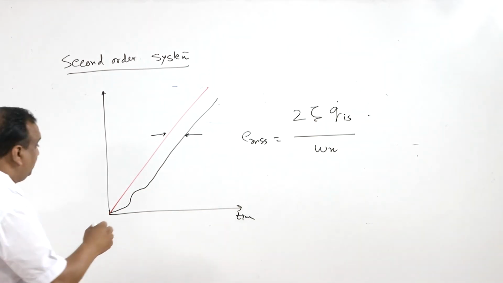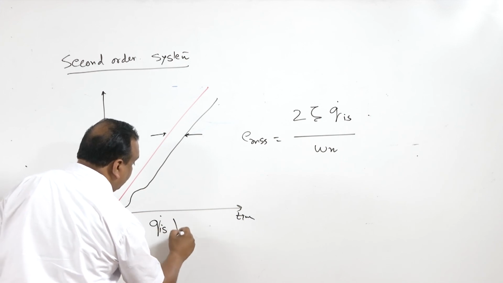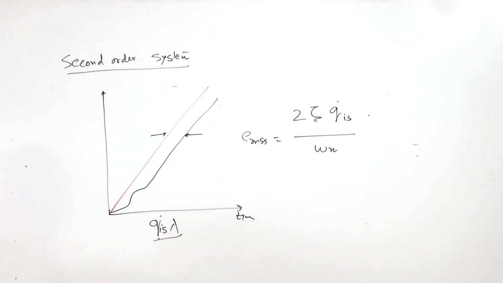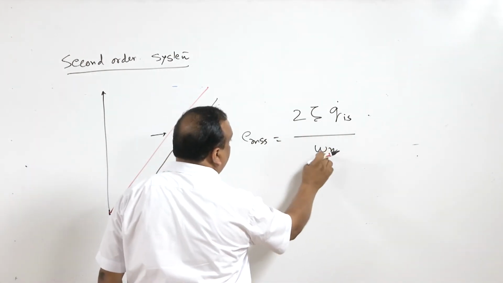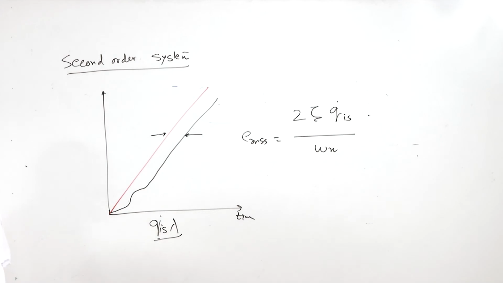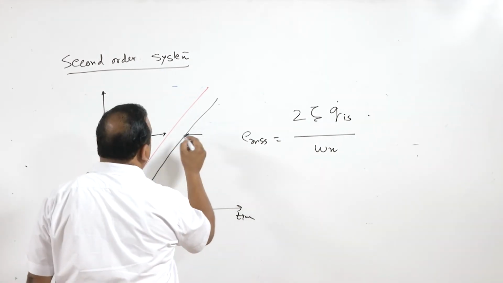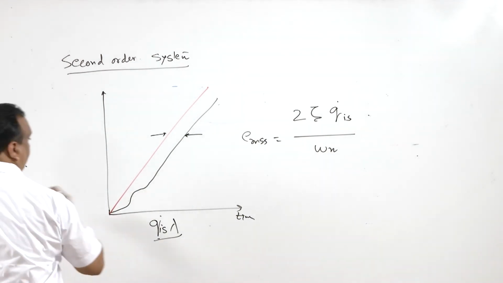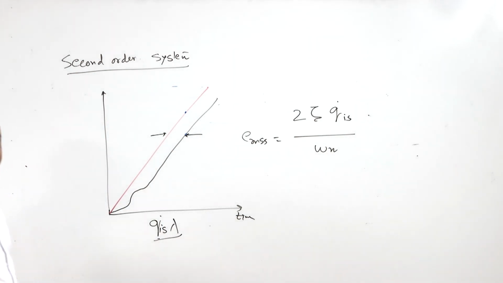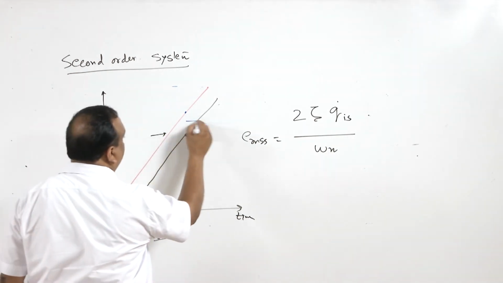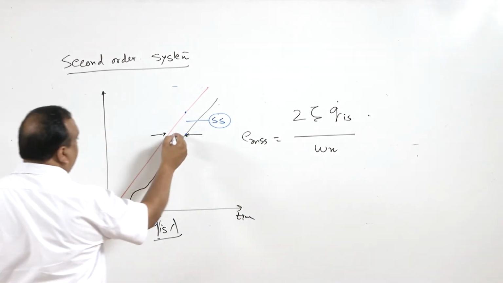So this is the steady state error in the ramp response of, in first order system, it was Q_i dot, the input rate, multiplied by lambda. Now here this damping coefficient has come into the picture, and natural frequency has also come into the picture, and this time constant has gone. And there is a time lag also. There is one steady state error. It means for this input, output is this much. So this is steady state error. And this one is time lag.